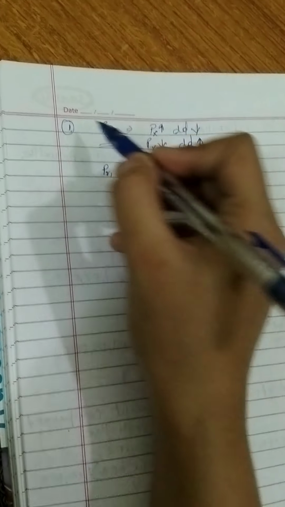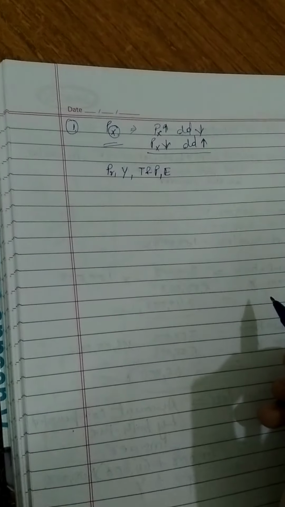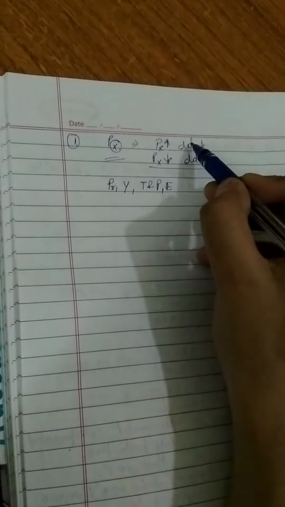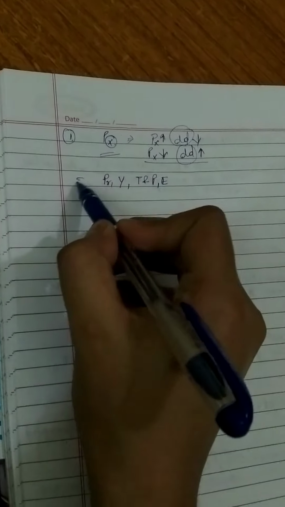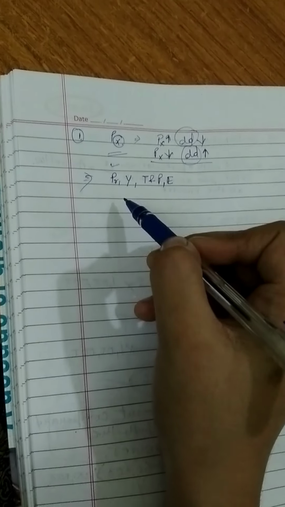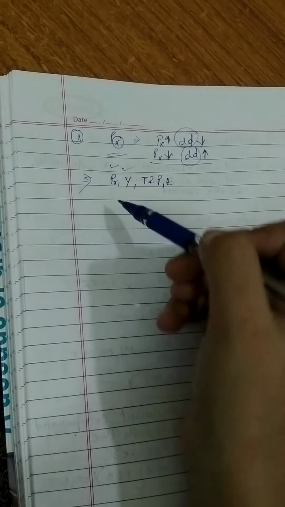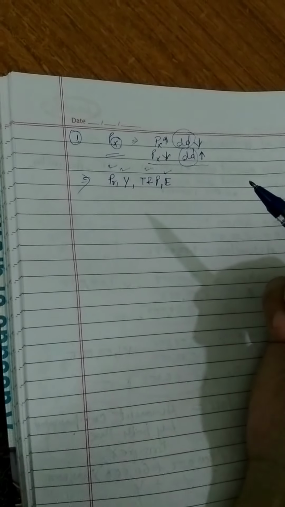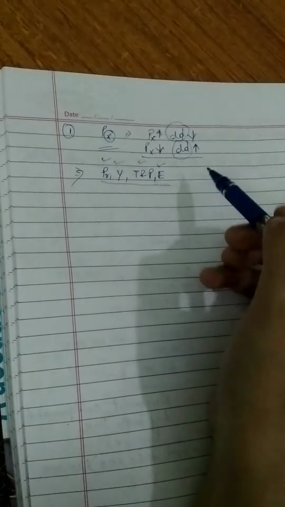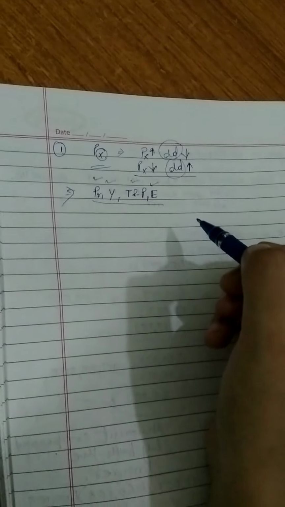Commodity's own price, this I have discussed. If there is a change in commodity's own price, then its demand is affected. So this is one of the factors which is affecting the demand. And apart from this factor, the other factors are price of related goods, then income of the consumer, then taste and preference of the consumer, and consumer expectation. These are the other factors which affect the demand of the commodity.